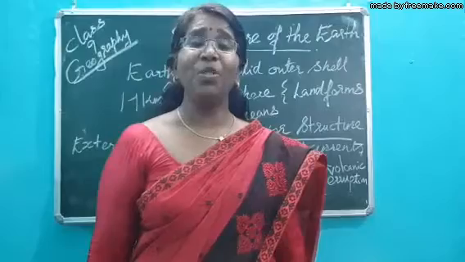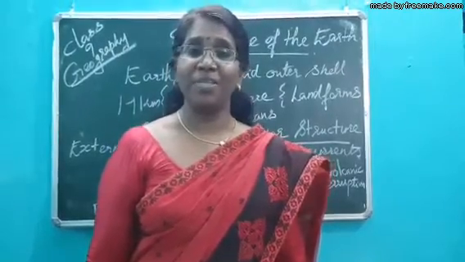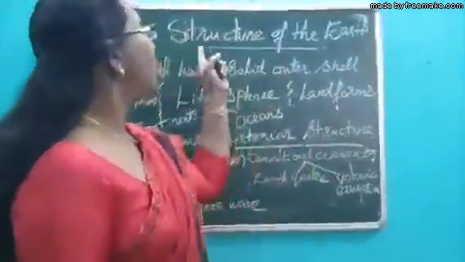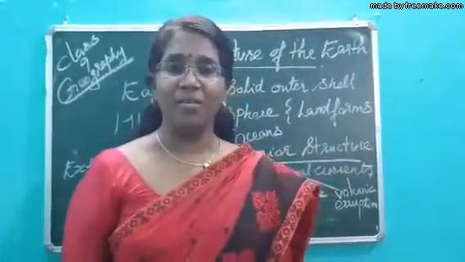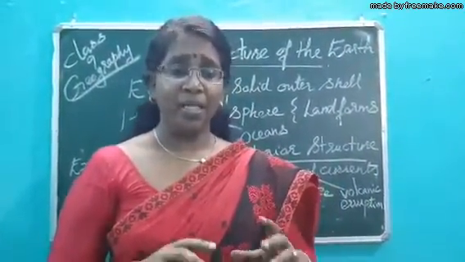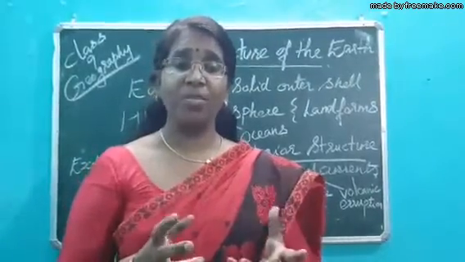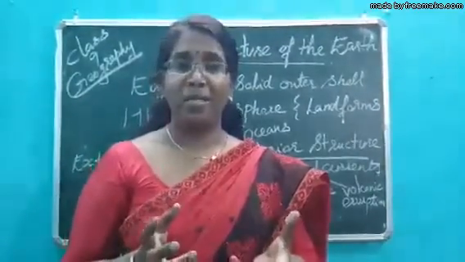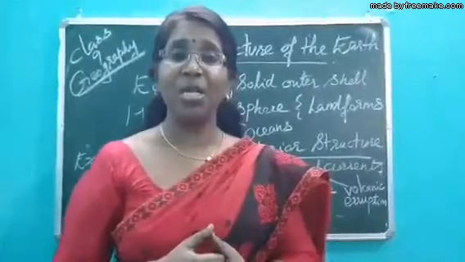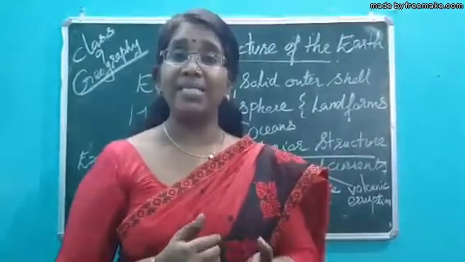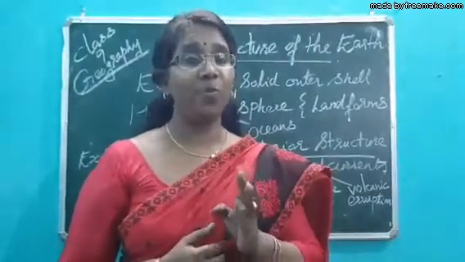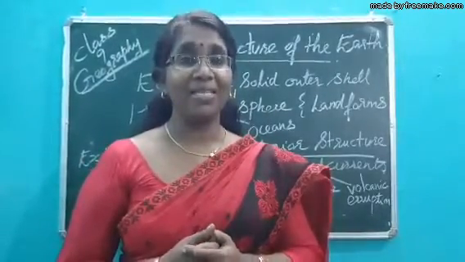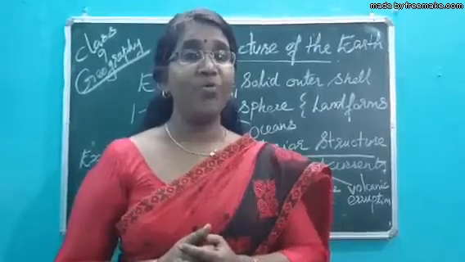Students, welcome to the fourth chapter of geography, that is structure of the earth. When we think of structure of the earth, immediately the rocky outer shell of the earth comes to our mind. We have learned in the chapter the solar system about terrestrial planets and Jovian planets. The first four planets are terrestrial planets and the other four planets are Jovian planets.